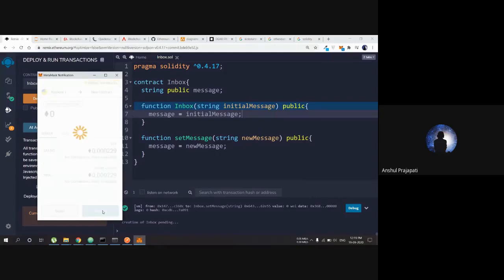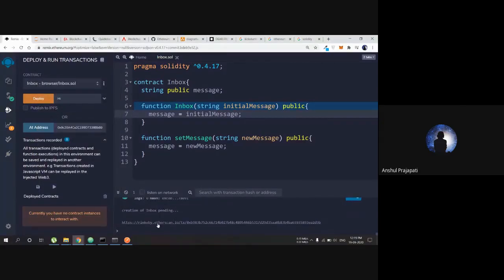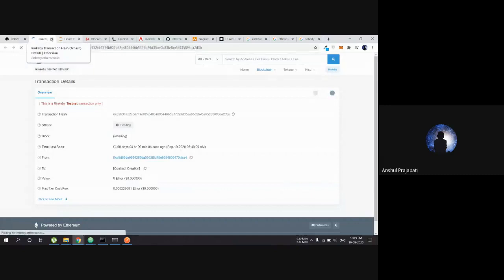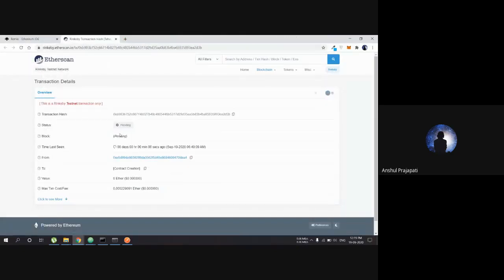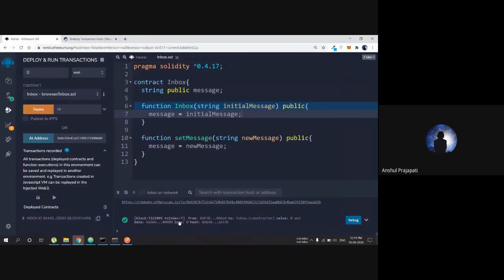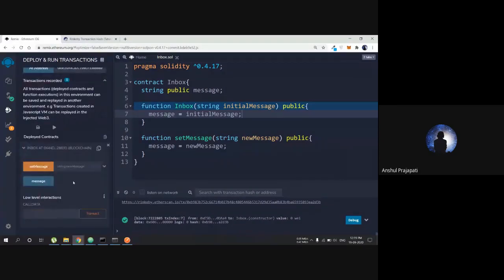So if I confirm this, it is live. Live means it is actually going to deploy on this Rinkeby network chain. Now it's deploying right now, and the status is pending and it is taking some time. So what is happening? It has deployed. You can see that it has been deployed. This is the deployed contract over here.